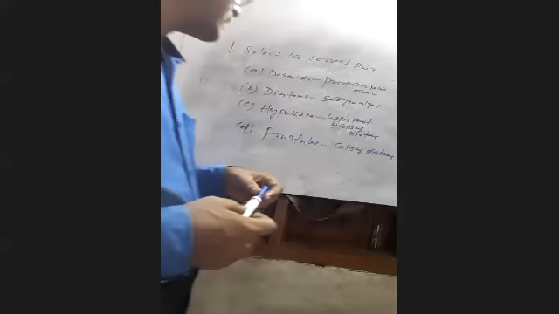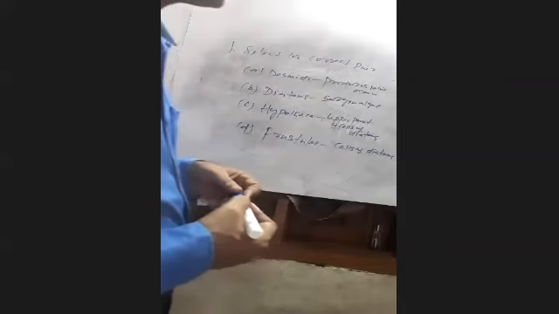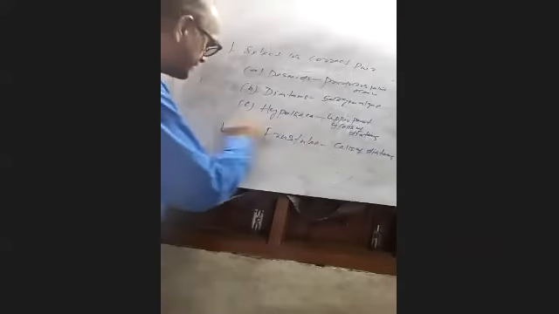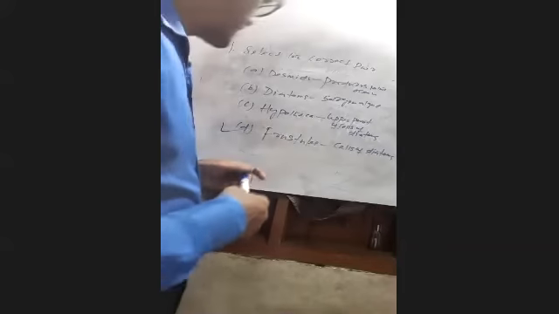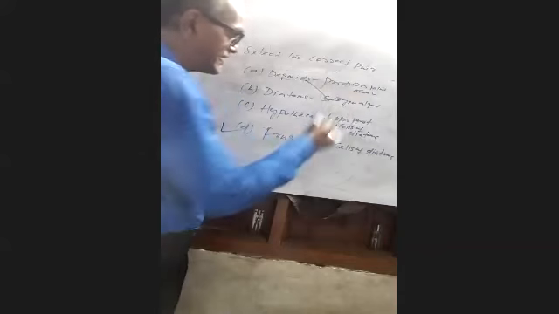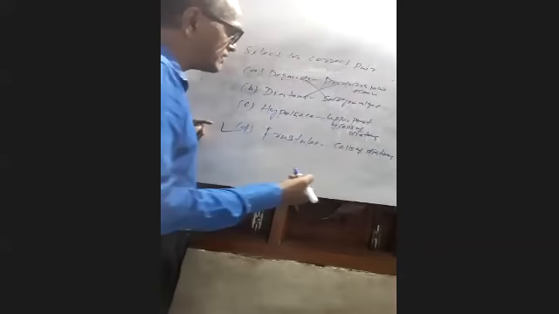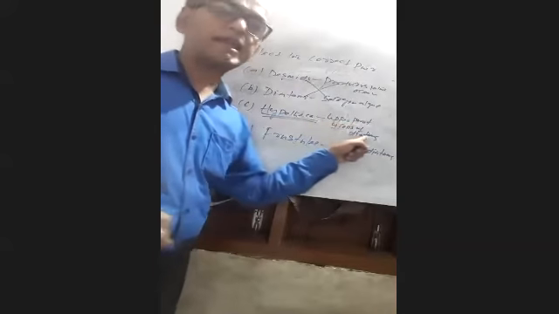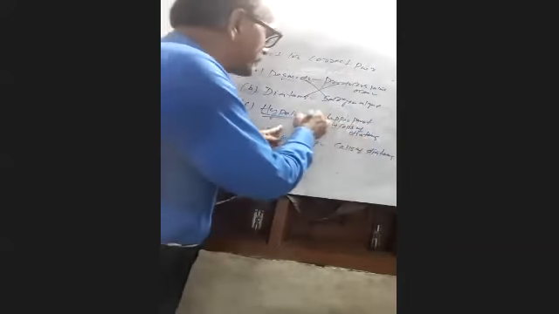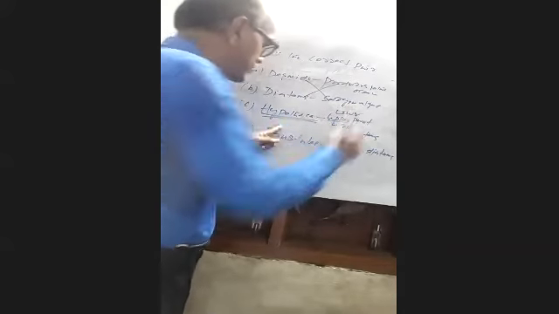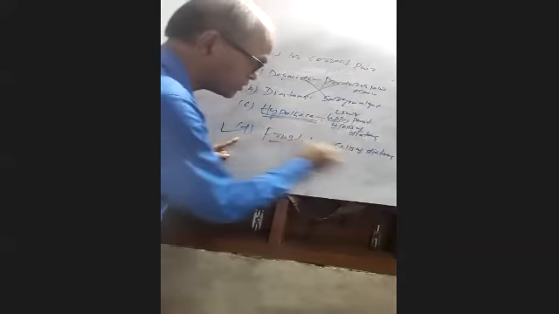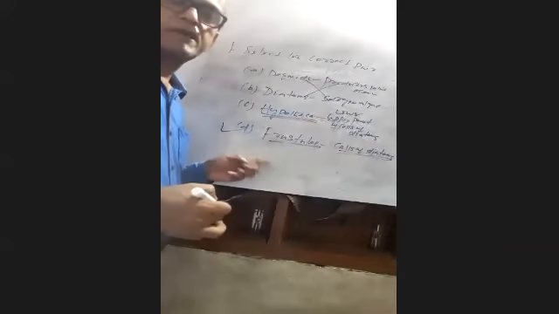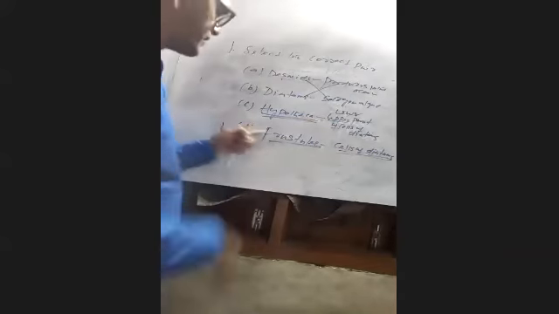Sir, option B. Very good, brilliant. Option B is the right answer. Desmid is the golden algae. Diatoms are producers in the ocean. Hypotheca is not the answer; hypotheca is the lower part of the cells of diatoms. So which one is correct? Crustule. Crustule is called the cells of diatoms. Very brilliant.